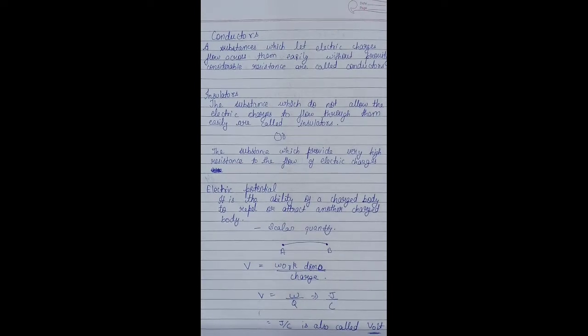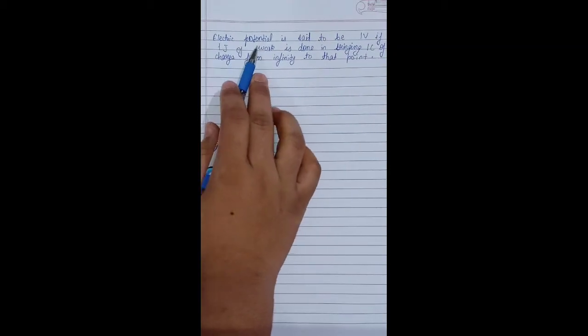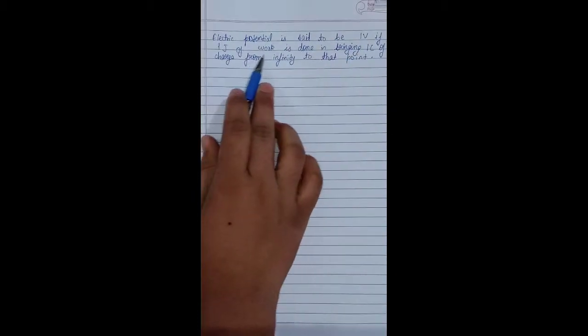Now in exams, a question comes like that: define 1 volt. So how will you define 1 volt? We can define it: electric potential is said to be 1 volt if 1 joule of work is done in bringing 1 coulomb charge from infinity to that point. Now here is the definition of 1 volt.